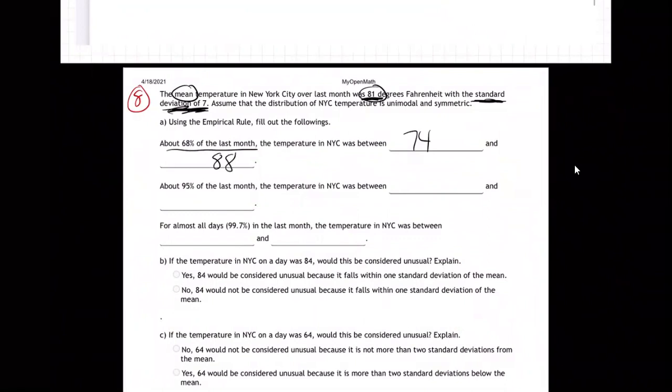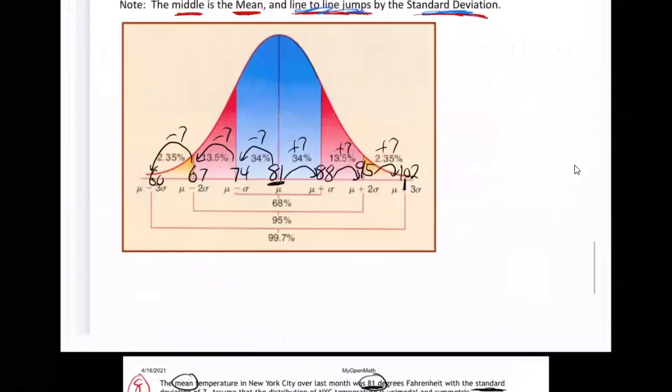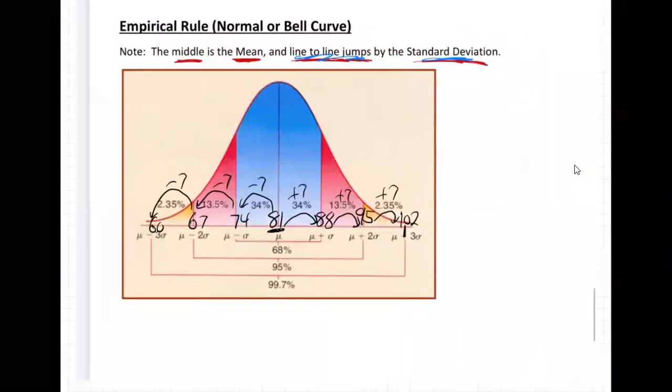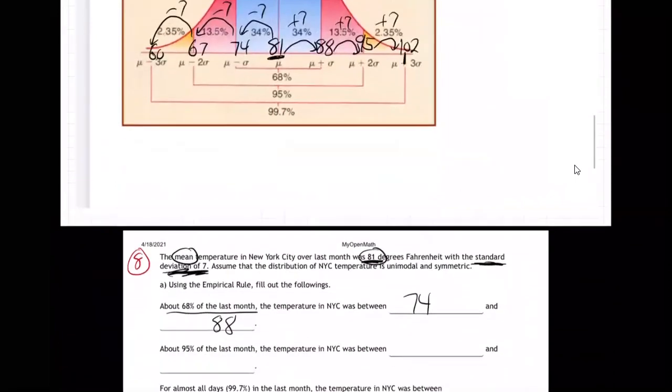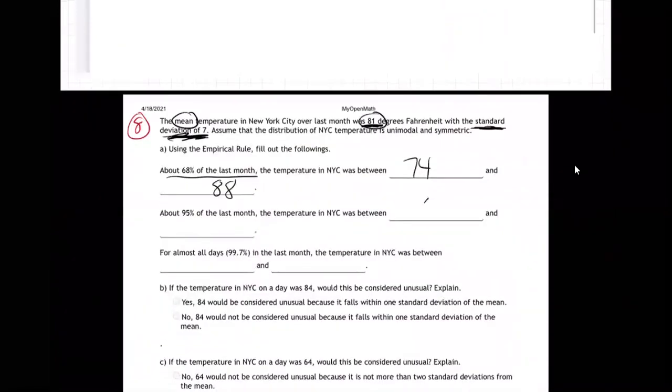Okay, next, about 95% of last month. Where's the 95? Well, 95% is right here. It goes over to there and there, between 67 and 95. So 95% of the month, mornings, days, evenings, the temperature in New York City was between 67 and 95 degrees. That's most of the time. It was rarely below 67 or above 95. Almost all the time, 95% of the time, the temperature was between 67 and 95.